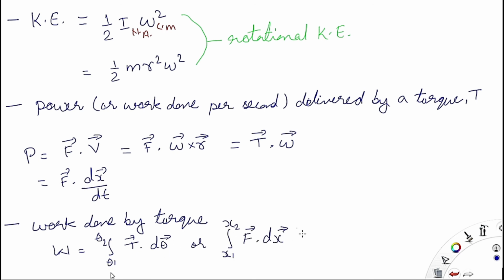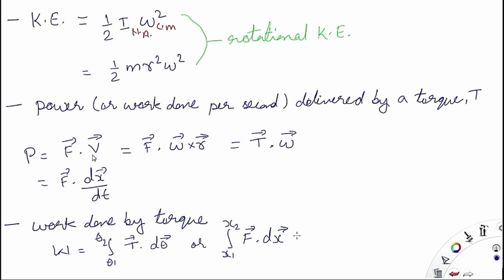Now power and work done delivered by the torque. Power is nothing but work done per second. If you are given force and velocity, then the dot product, the scalar product of force and velocity, will give you power.